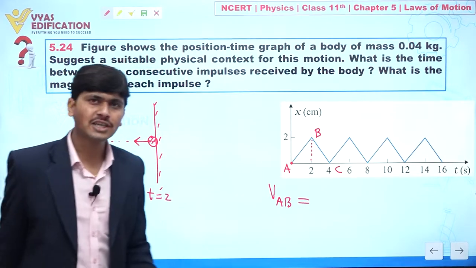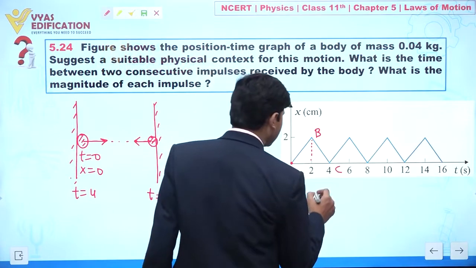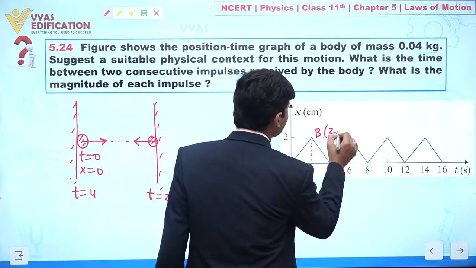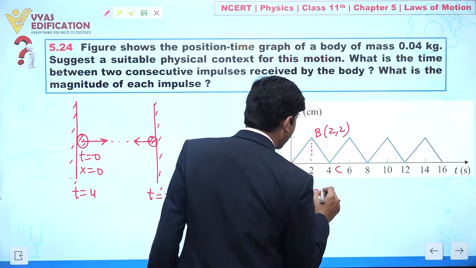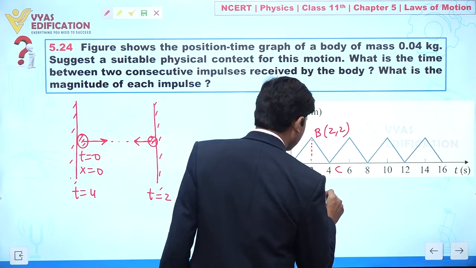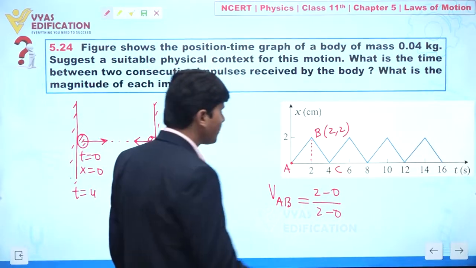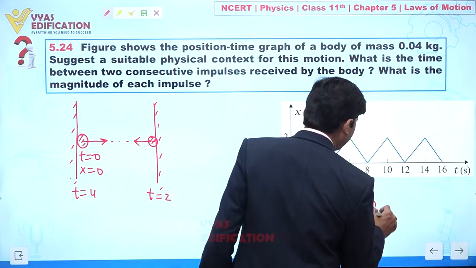So what is the velocity of AB? We know this is an x-t graph, so the slope of the x-t graph provides you the velocity. Taking the points 2 comma 2 and 0 comma 0, I can say (2 minus 0) divided by (2 minus 0), which is 1 meter per second.